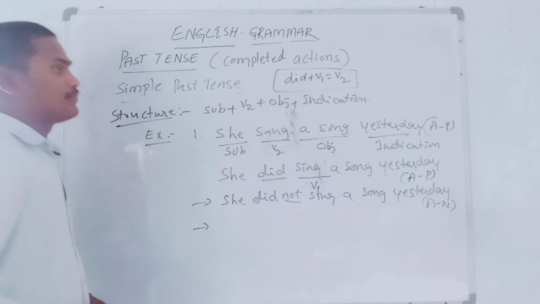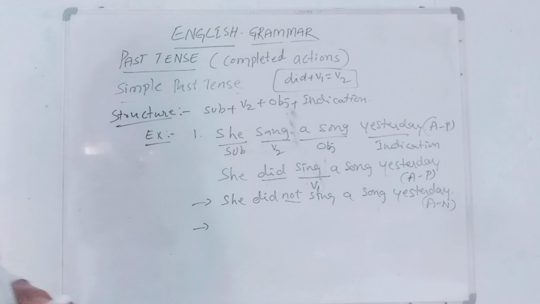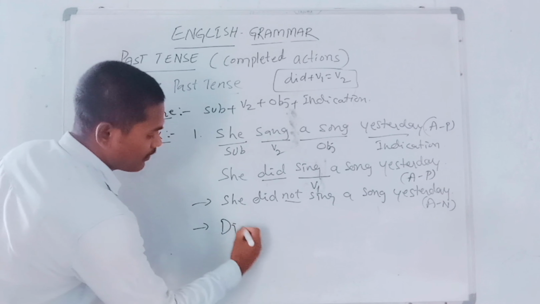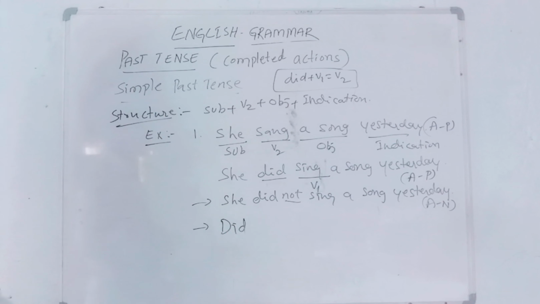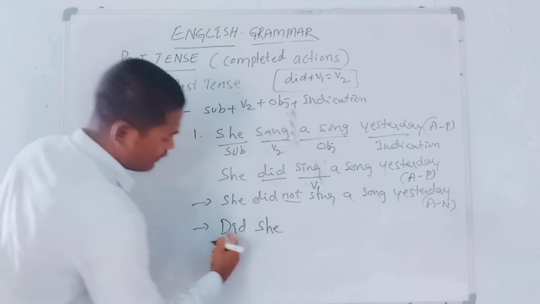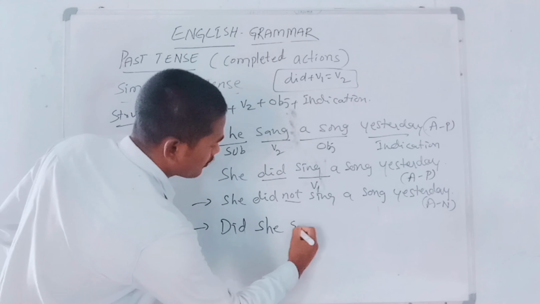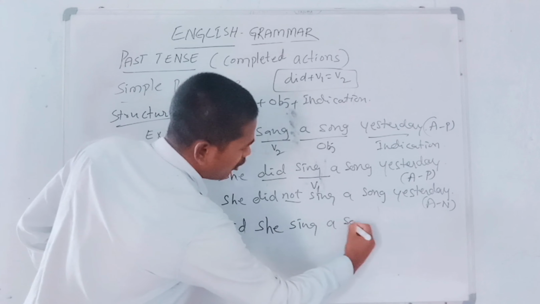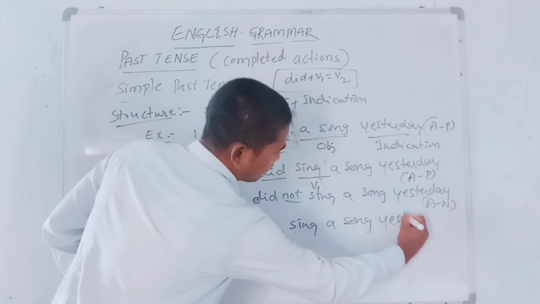Next, if you want to write an interrogative positive statement, very simple. Did comes before the subject in the sentence. So, did she sing a song yesterday?